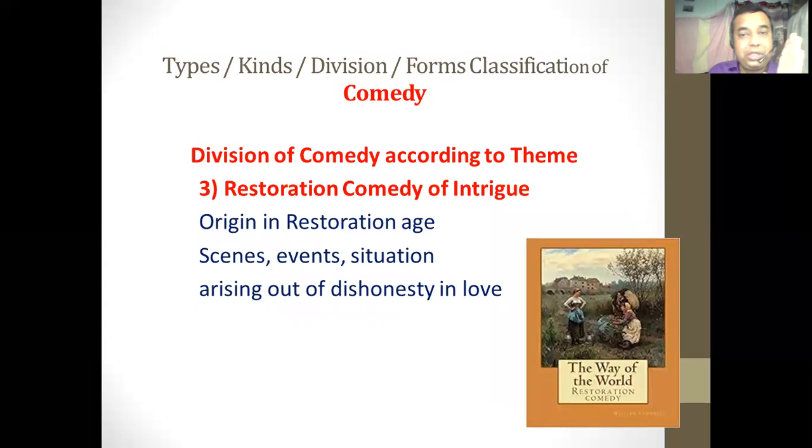The third type of comedy according to the theme is restoration comedy of intrigue. Intrigue means plotting. It is a kind of plot made by a person or group of persons to outwit, to defeat another person or another group of persons.